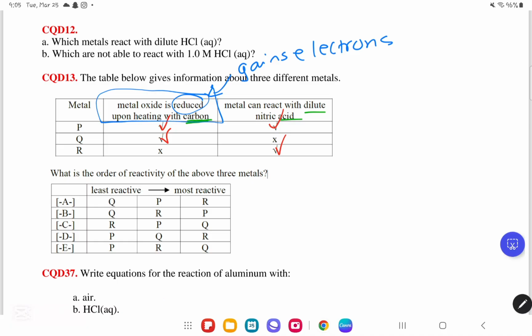Okay, so for now, we are gonna leave R as the most reactive one because it's not reacting with the carbon because it was very reactive. It reacted with all of the oxygen to form a very stable compound. Now Q, it will not react with a dilute acid. That means it's for sure the least reactive, and that leaves us with P to be the one in between. So that means our answer from least reactive to most reactive is gonna be A.